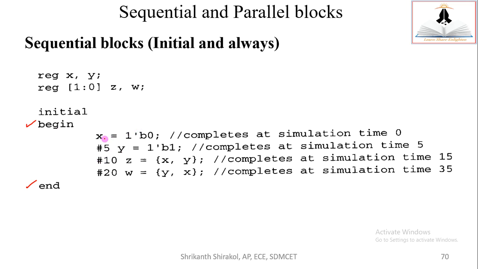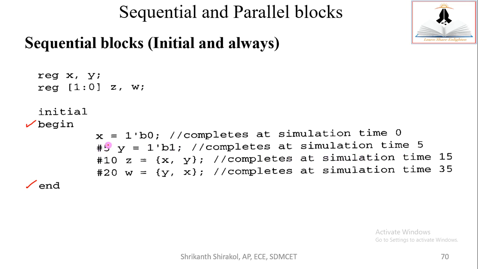So how does this process execute? Let us analyze. x is equal to 0. x is a single bit variable, and I am assigning it 0. It completes at simulation time 0 because there is no delay mentioned, right? There is no time mentioned, so it completes its execution at simulation time 0. After the completion of this, it will wait for the next 5 time units, and after that, 1 is assigned to y. So y will receive logic 1 after 5 simulation time units. Now 5 is the current simulation time.